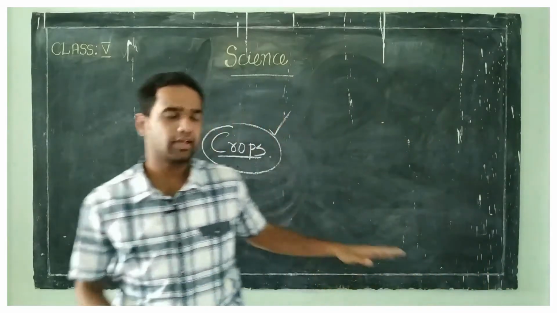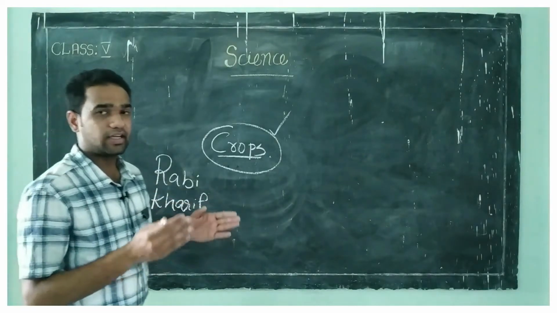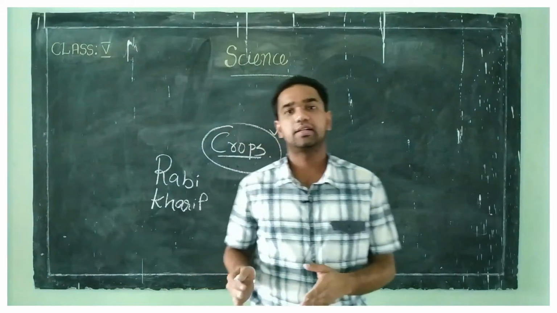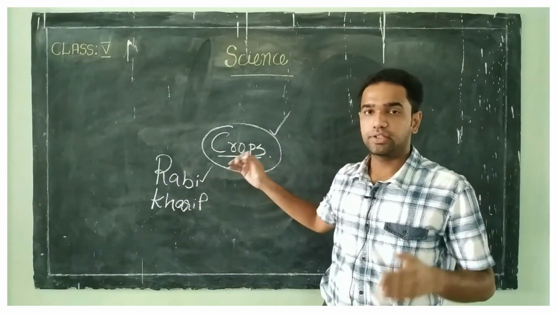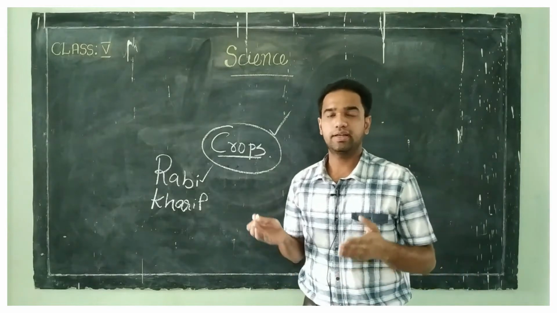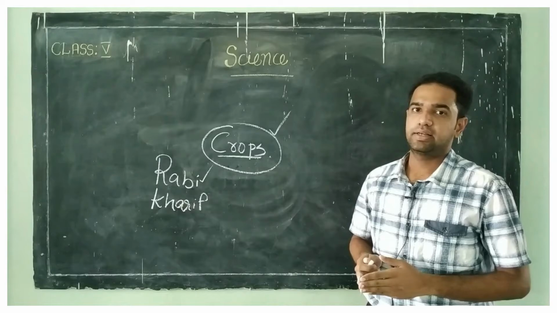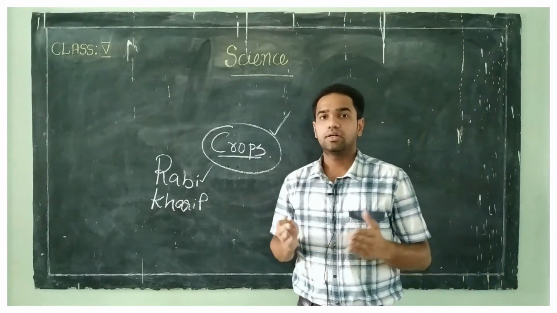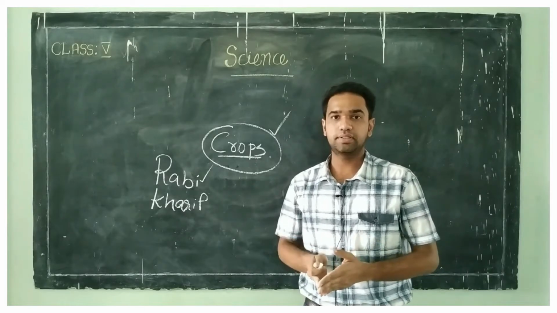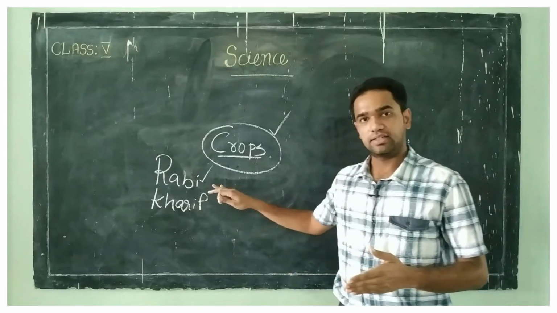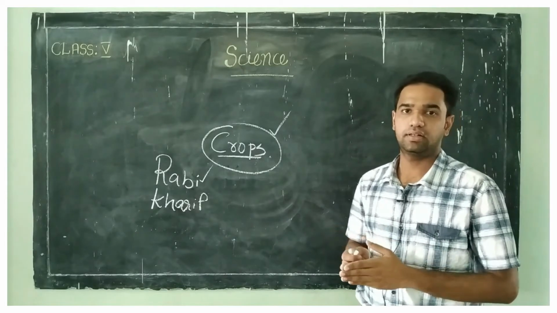What do you mean by rabi crops? The crops that are grown in winter are known as rabi crops. Clear? For example, wheat and gram are crops that are grown in winter, which means from November to April.